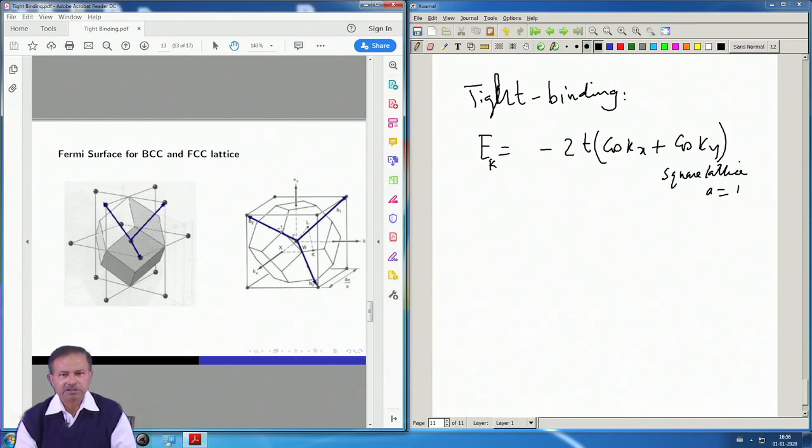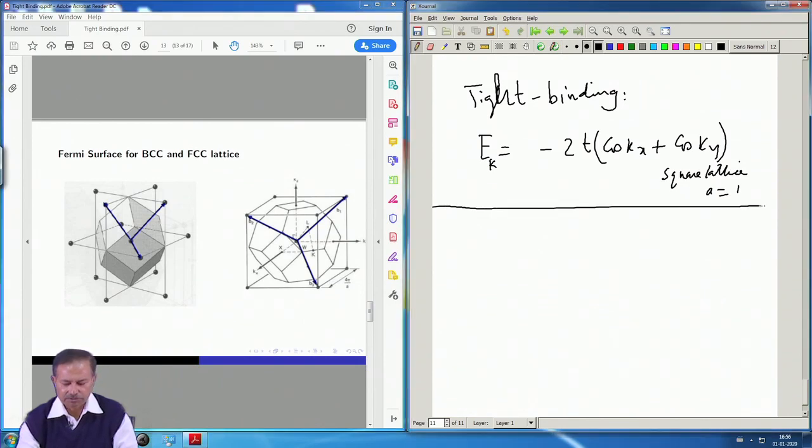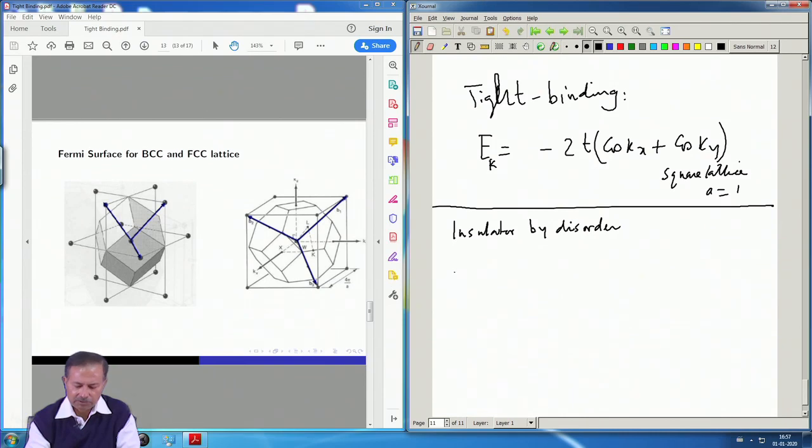Now, of course, as an aside, this is not the only method by which you can get an insulator from a metal. There are two more well known categories: one is insulator by disorder, and the other one is insulator by interaction.